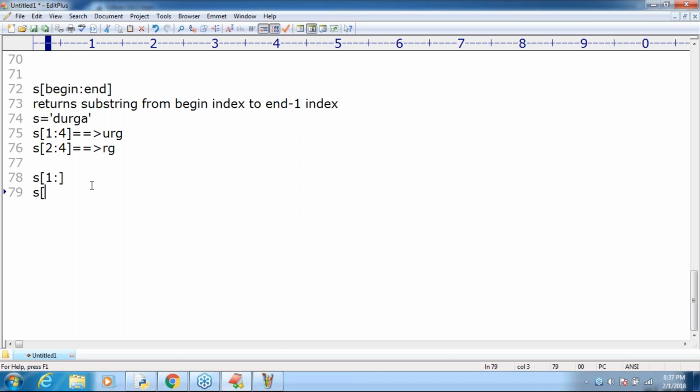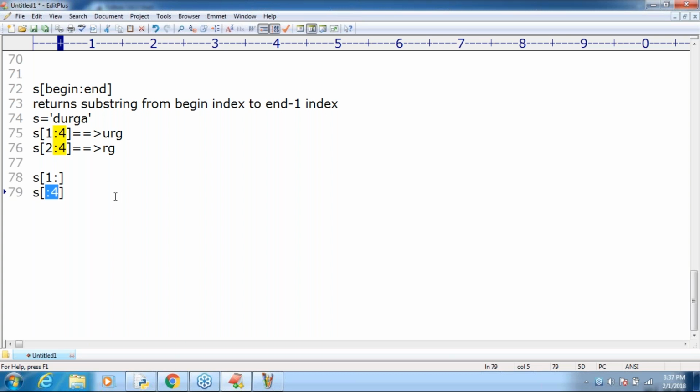Okay, I'm taking s[:4]. Now the begin value I'm not specifying. Can you please tell what the default value for begin is?